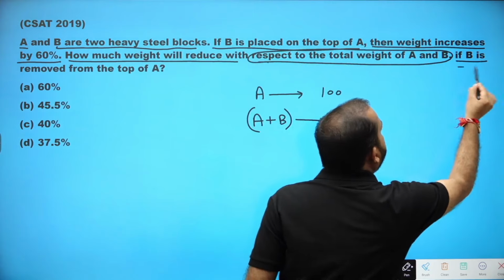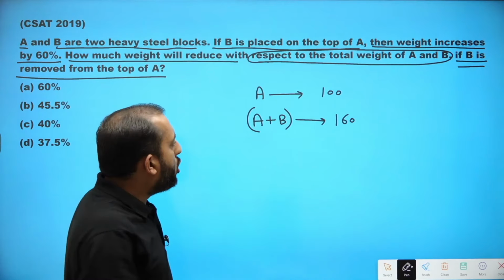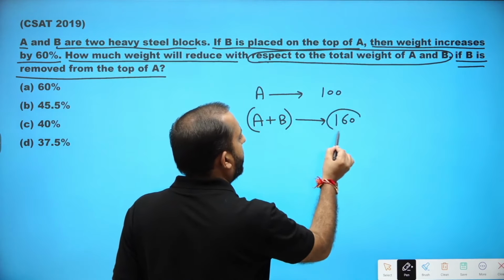Now, how much weight will reduce with respect to the total weight of AB if B is removed from the top? Total weight is 160.